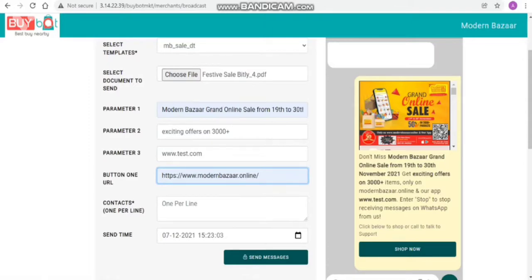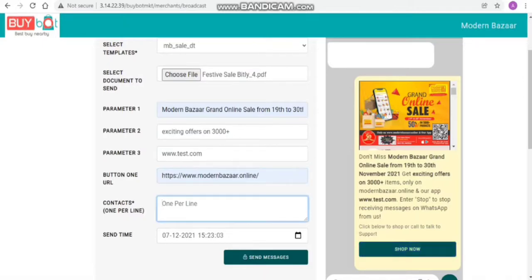So now we can see the preview of the message, how it will reflect on the customer WhatsApp. There will be a PDF and there will be a message, and below that there will be a shop action button by which customer can be redirected to the particular website.